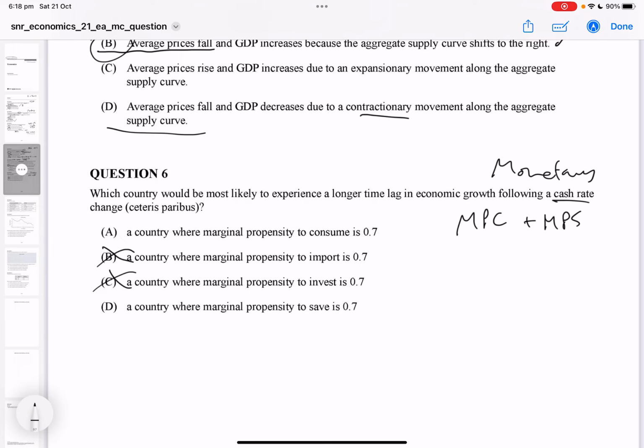So if they consume 0.7, they're saving 0.3. Okay, now if there's a lot of consumption, more consumption and less savings, MPS, then they're going to kick along pretty quickly. But if they're saving 0.7 and the MPC is 0.3, okay, a lot of money saving. Any drop in the cash rate is going to go back into savings. So we're not going to see the growth here. This economy is going to shoot up. This one's going to be slow to do anything. Let's make it a snail. Okay. Now, so it's going to be D at this point.